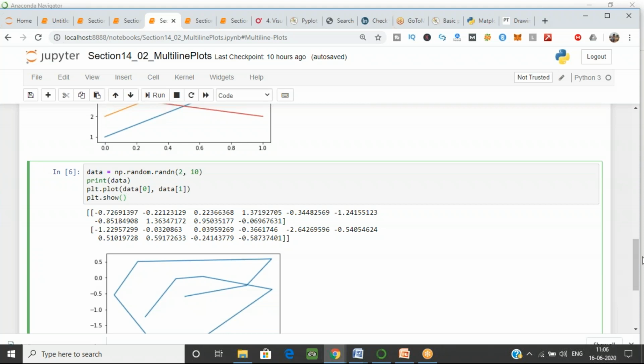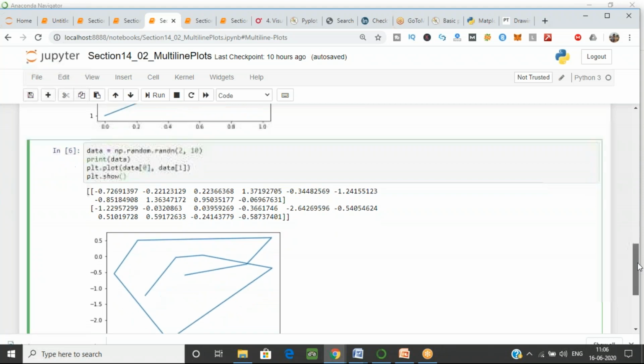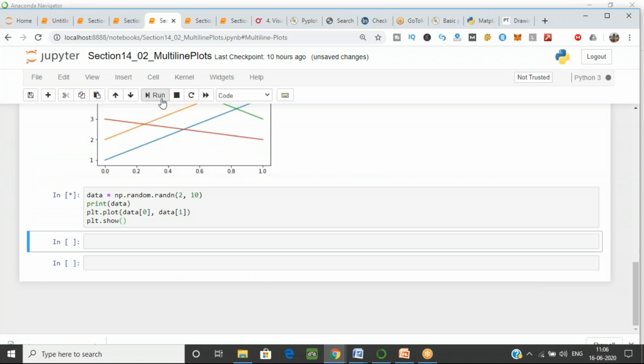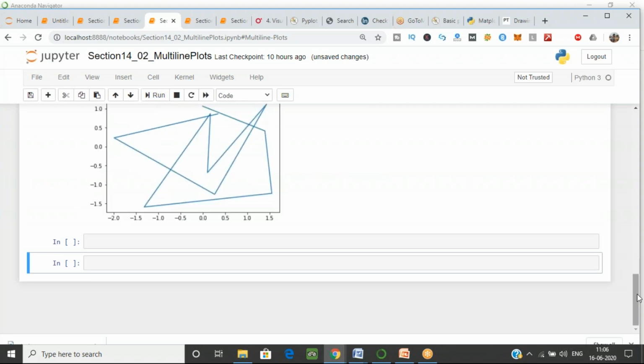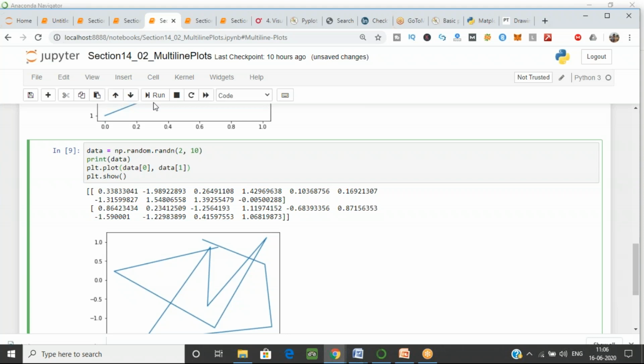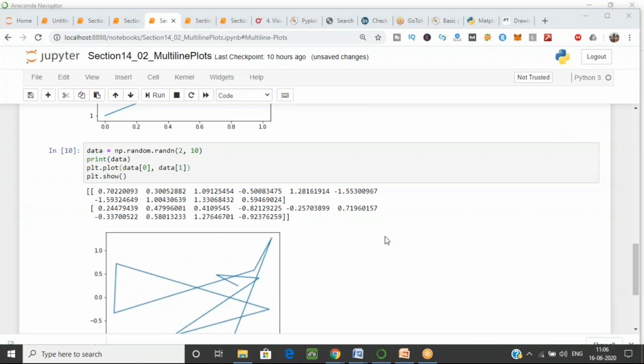As you can see, our graph just looks like this, and if I execute, now it changes. If again I execute, wait, I'll come to this. Now again I'll execute this. Again it changes. So what is the random function of numpy doing here? Okay, you are not familiar with the random function, no worry.